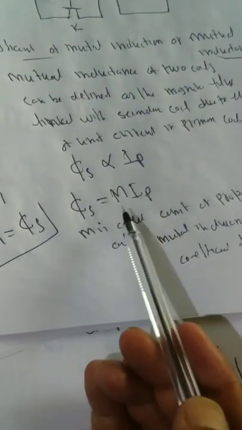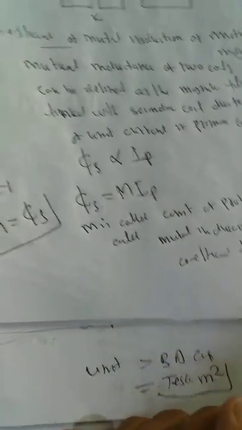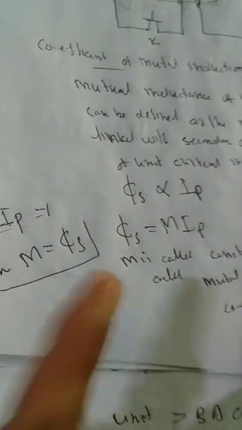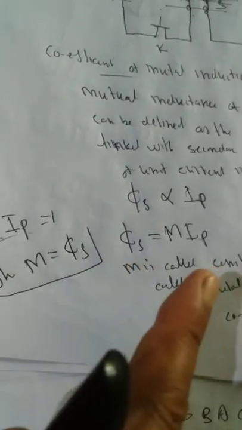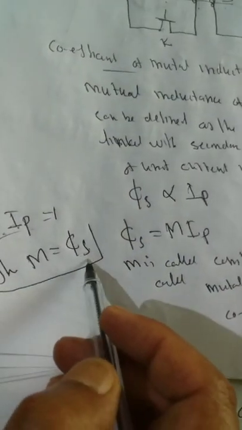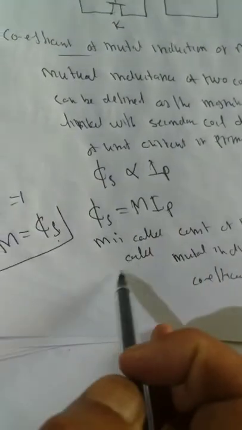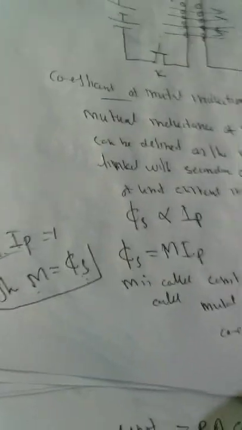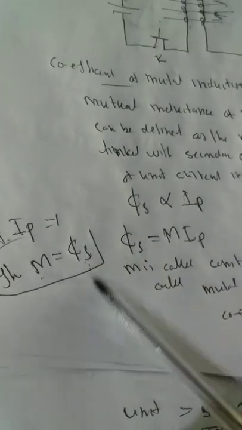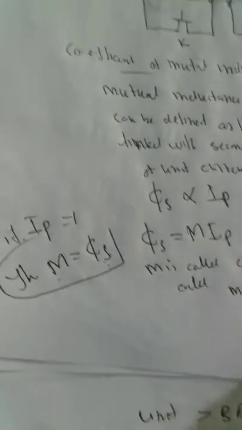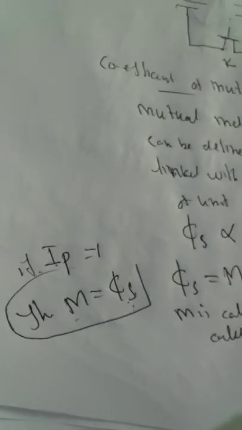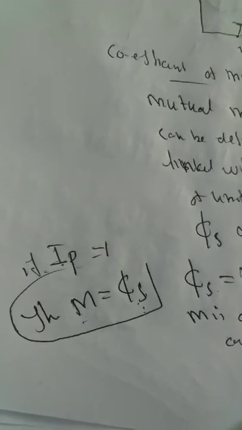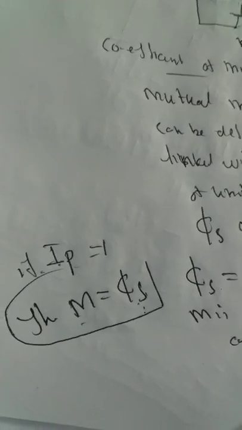So the mutual inductance of two coils or a circuit is defined as the magnetic flux linked with the secondary coil due to flow of unit current in the primary coil.